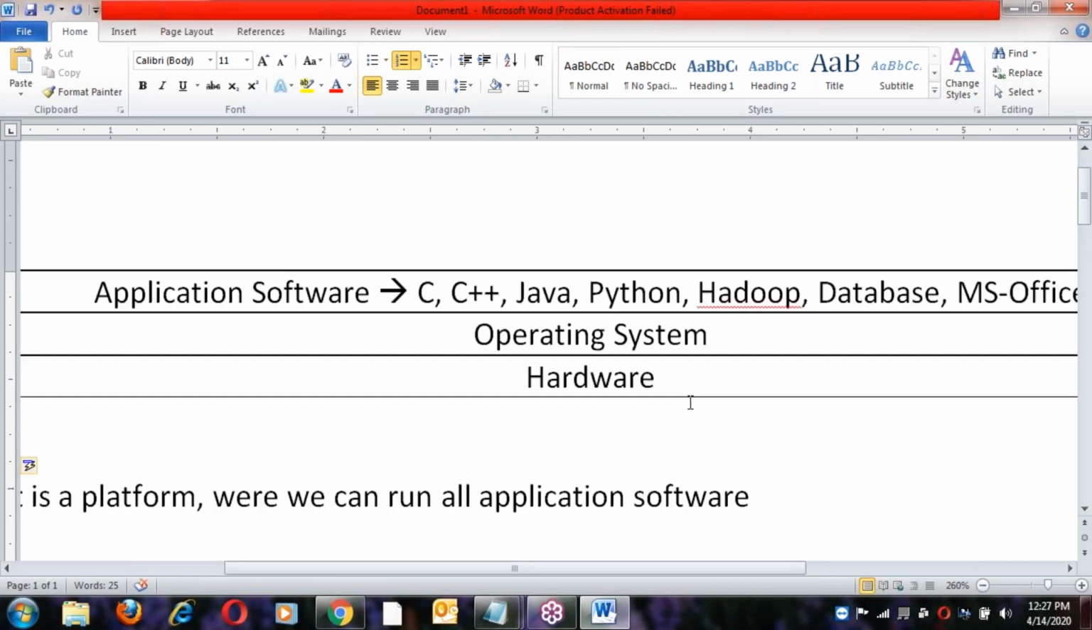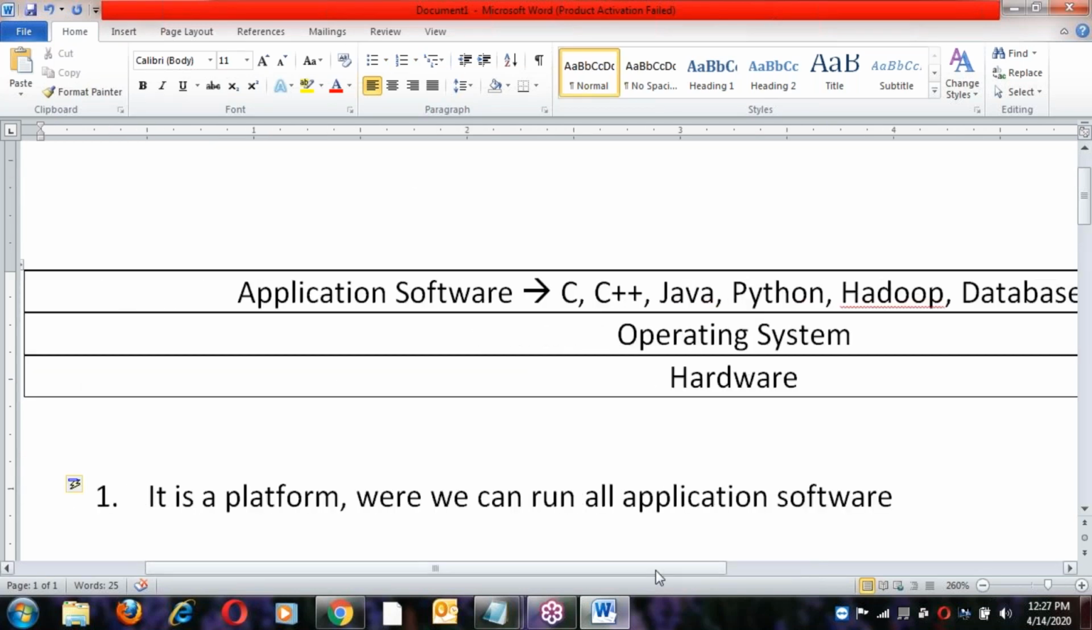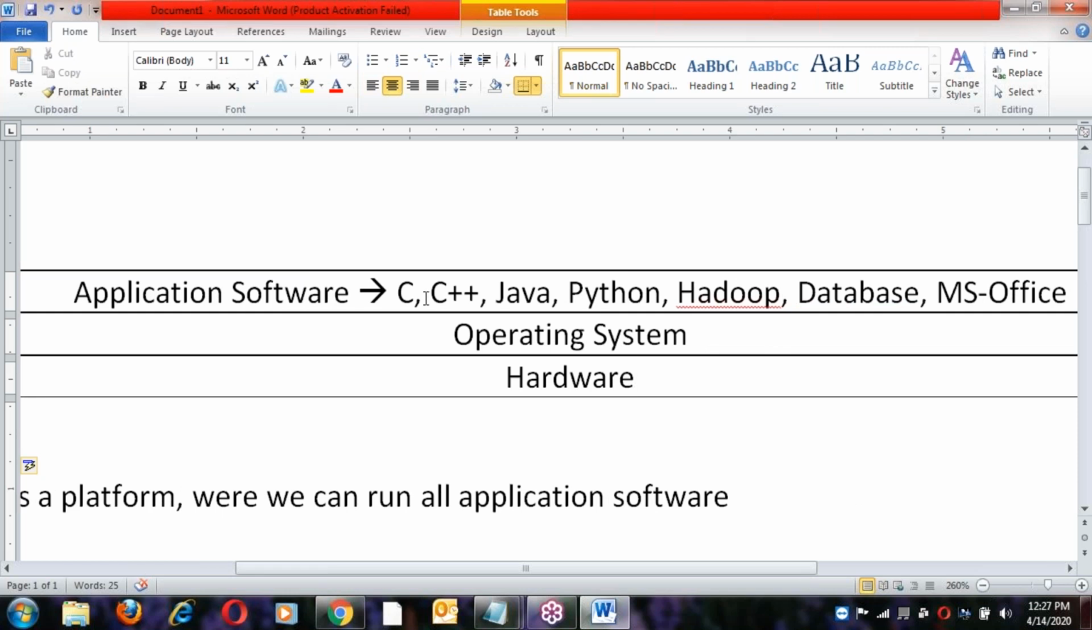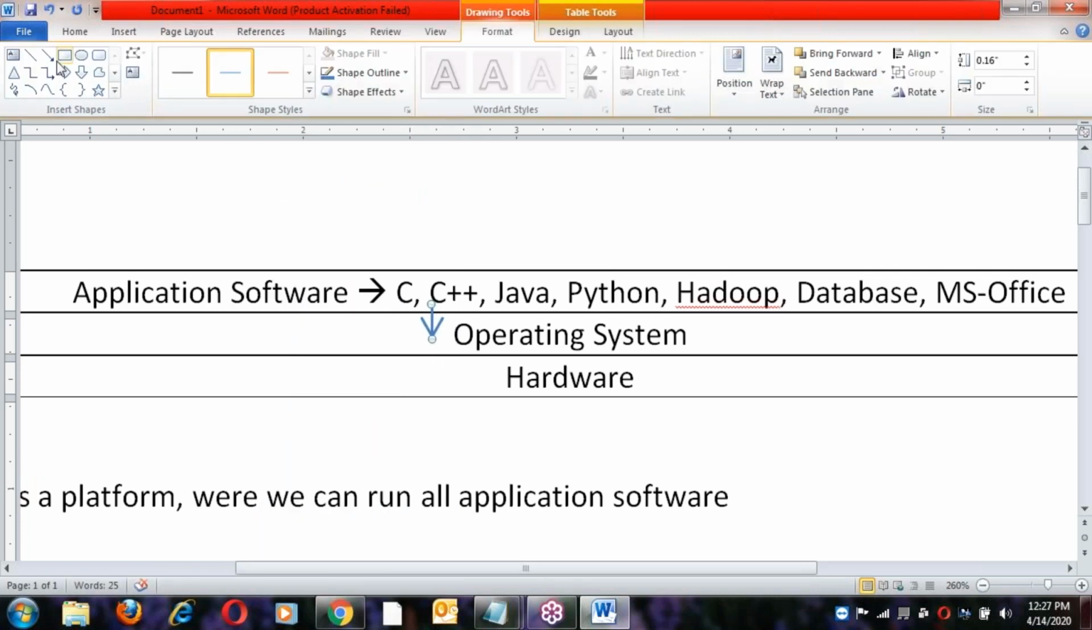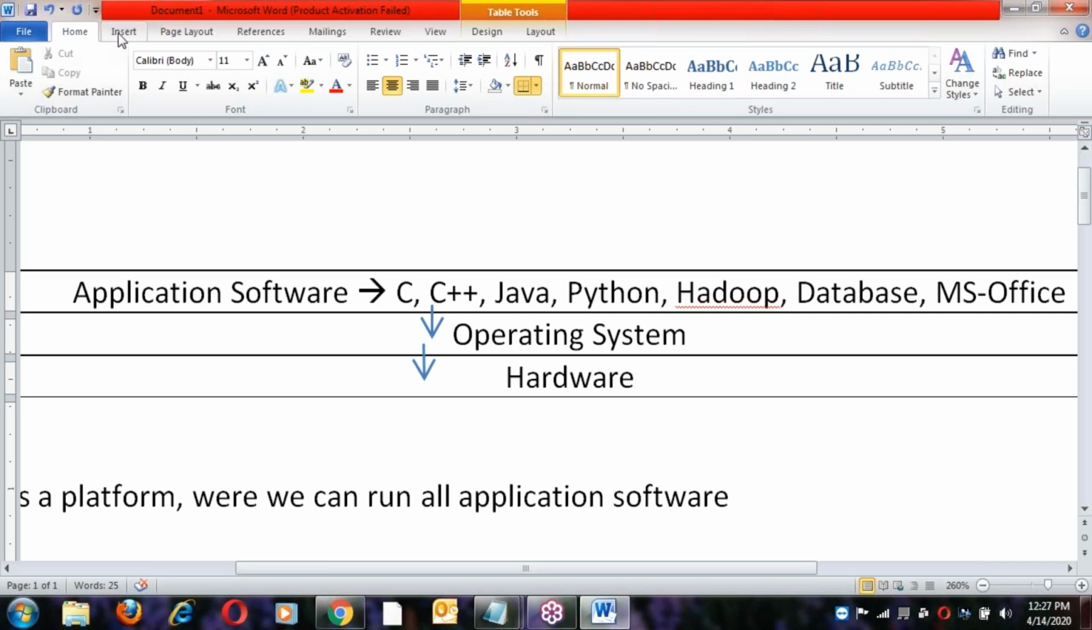Not only a platform. Suppose, for example, a C program generating some output, a Java program generating some output, or a Python program generating some output. All the programs' output first of all goes to the OS, and then from the OS to the output device. Suppose these programs are reading from the keyboard.